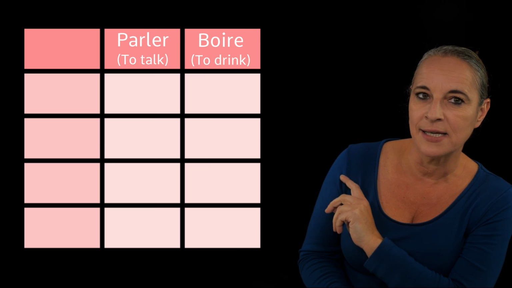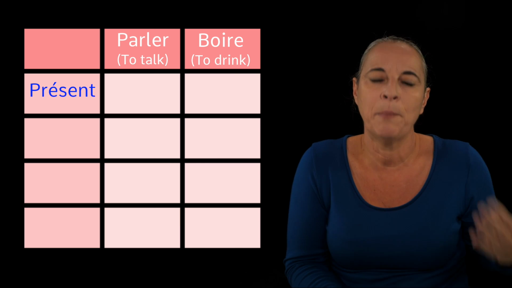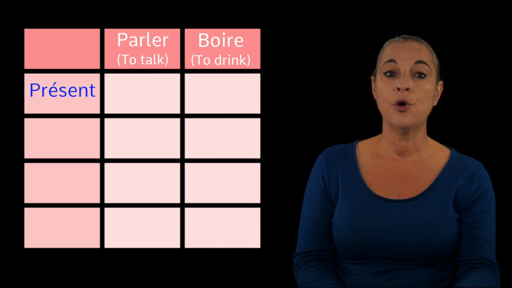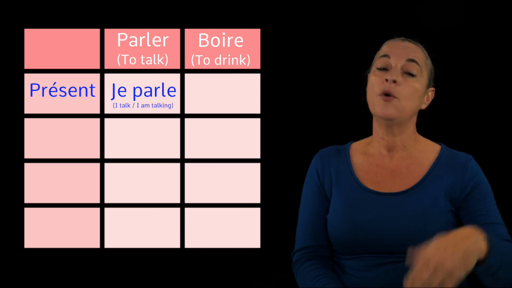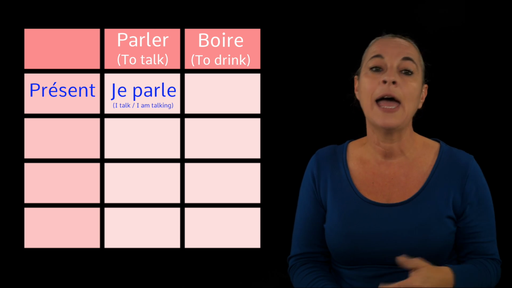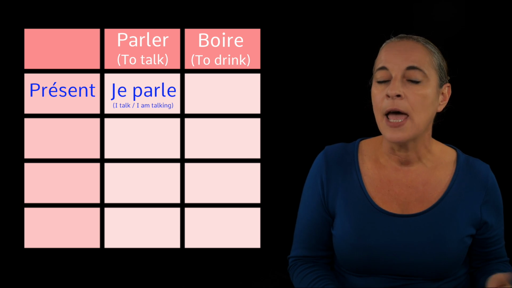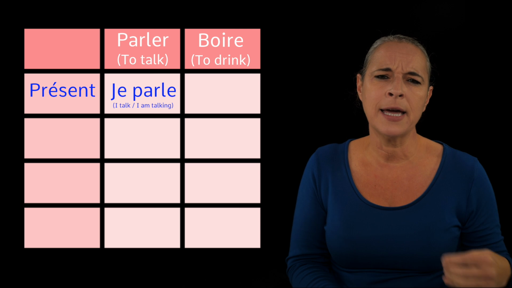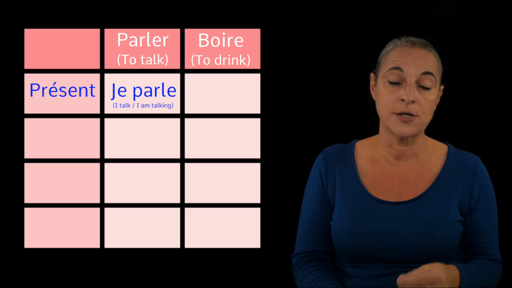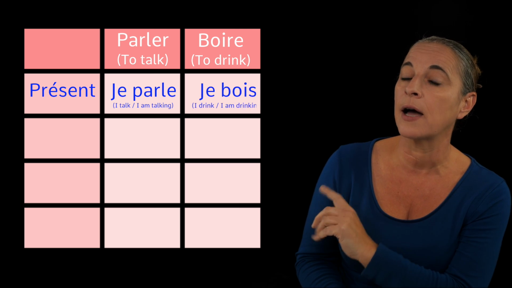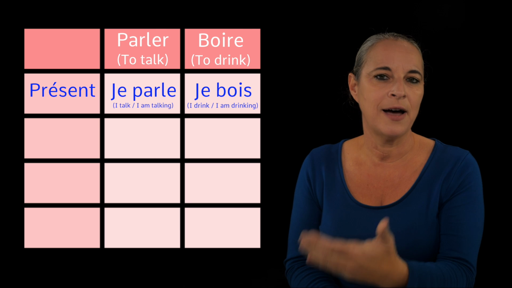In the present tense, if we wanted to conjugate parler, we would say je parle. So we follow a pattern. We got rid of the R, and for je, we add E. And for boire, which is highly irregular, we can't do that. So have a look at the present tense of boire. Je bois. I drink.